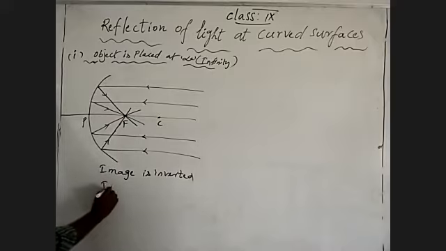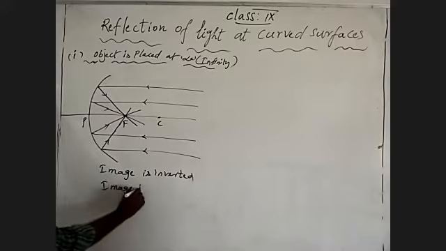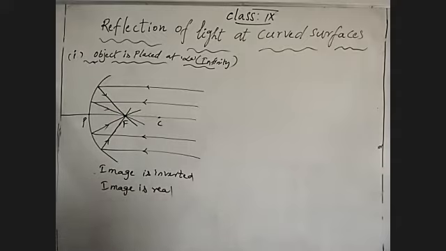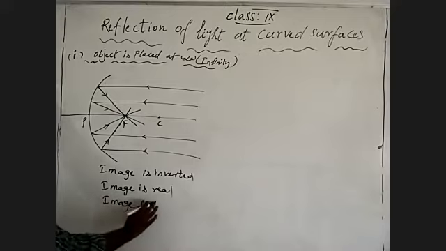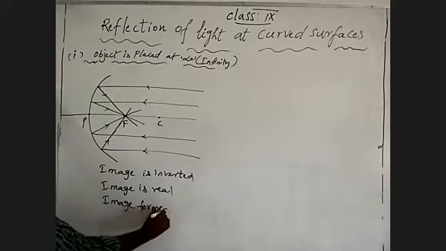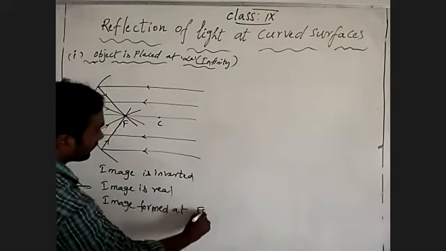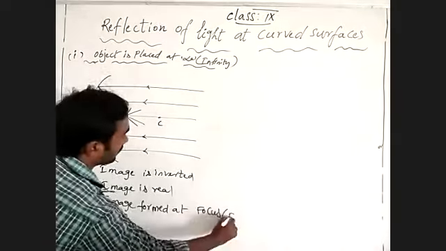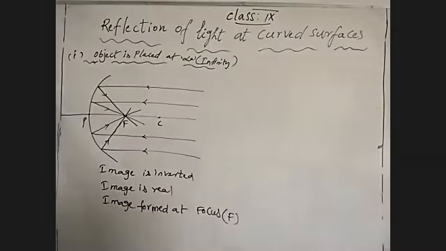So the image is real. The image which forms on a screen is called real. Understand? And it is coming from infinity. So where is the image formed? The image is formed at the focus.